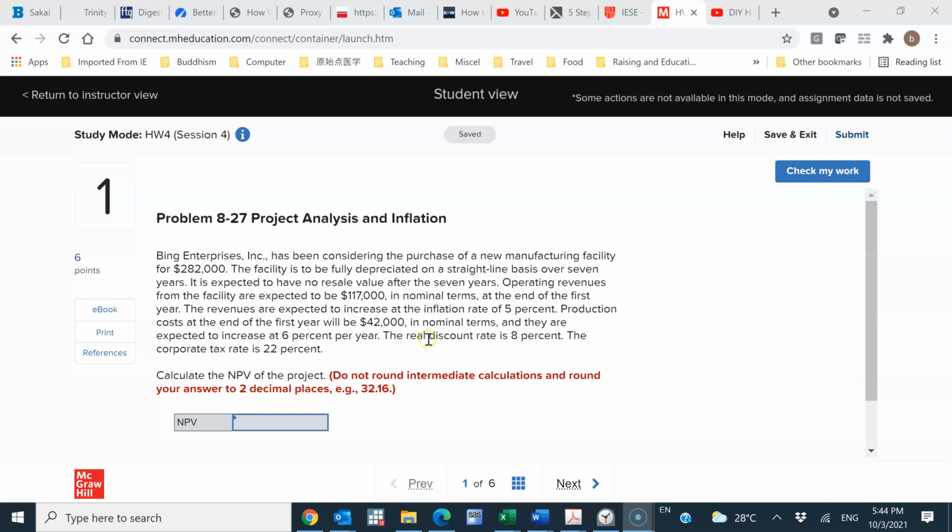Let's continue. The real discount rate is 8%. So far, everything before the real discount rate is in nominal terms, and here it just tells us the real discount rate. That's why I mentioned earlier that we need to keep that rule in mind. If we want to work with nominal terms for the cash flows, then the discount rate also needs to be in nominal terms. Otherwise, everything needs to be converted into real terms. Which way to use depends on context, on which way will make the calculation easier.